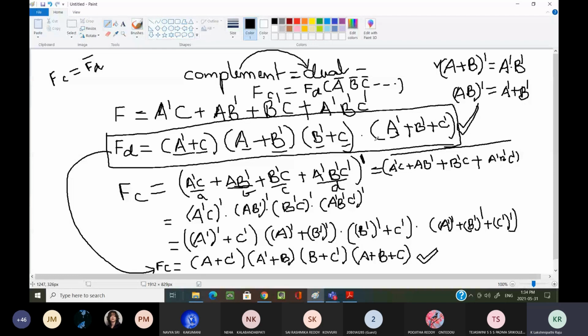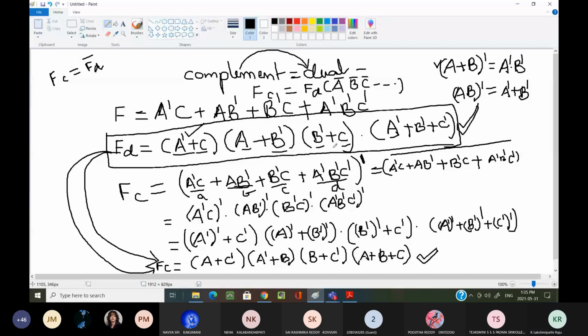Meanwhile, what we are doing is simply complementing the variables. What are the variables here? A, B, C are the three variables here. If you complement A, you get A complement, and so on. A complement whole complement is A, B complement whole complement is B, C complement whole complement is C. Then I am getting this complemented expression.